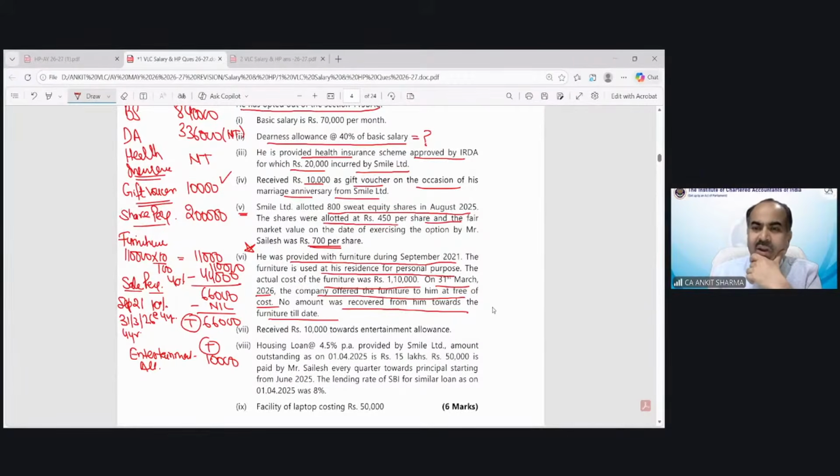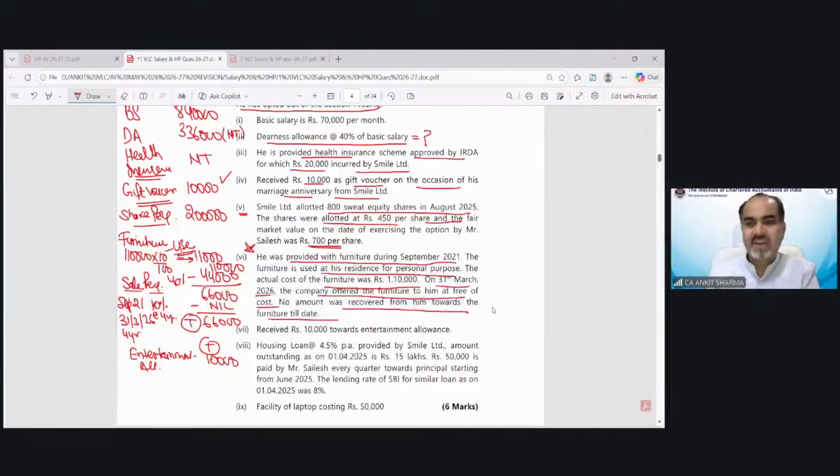Sir, already calculated for 25, 26. Why again depreciation? Where have we calculated already? This is for use of furniture. What we have calculated for 10% is the use treatment of perquisite. For the purpose of sale, we have to take how many completed years have passed before transferring that asset to the employee. From September 21 till March 2026, there would be 4 years. So it does not matter that we have already taxed, because we have taxed on the basis of use. But this is the taxable value for the purpose of sale.